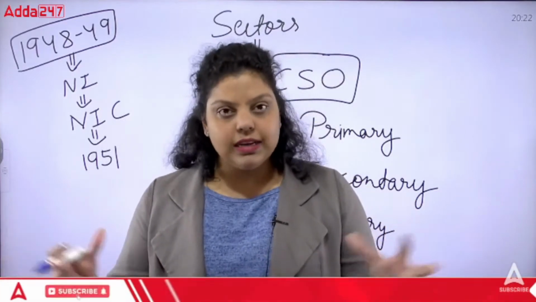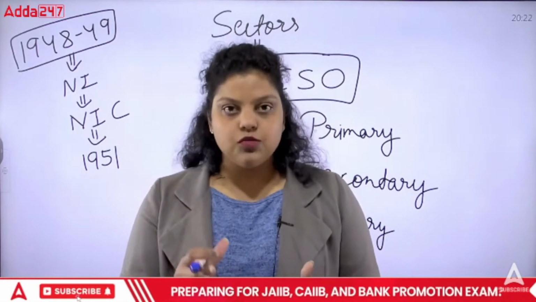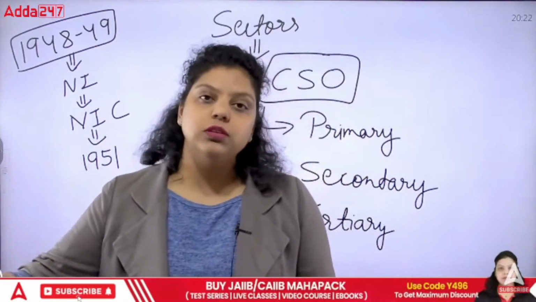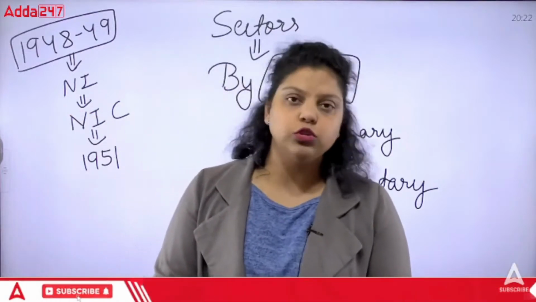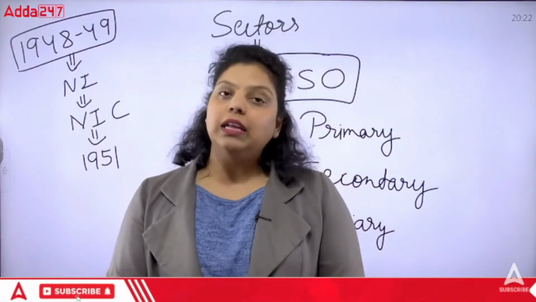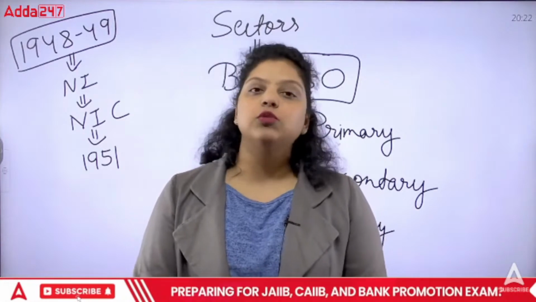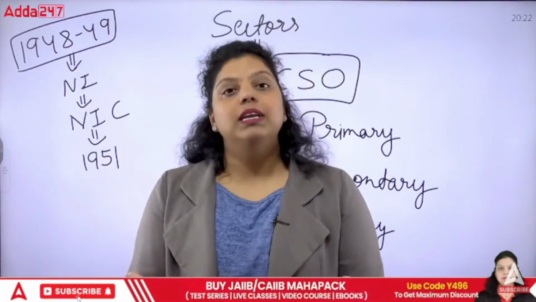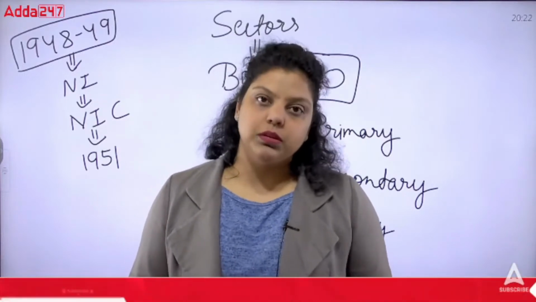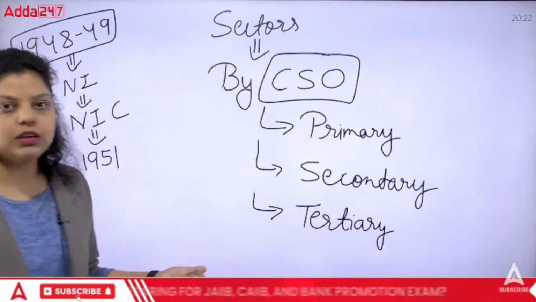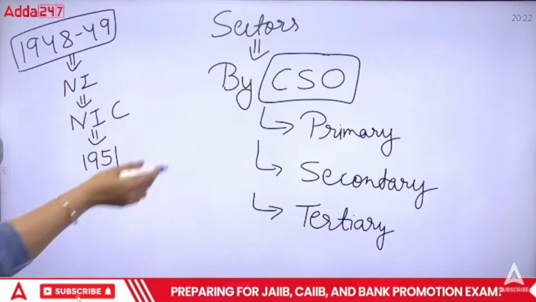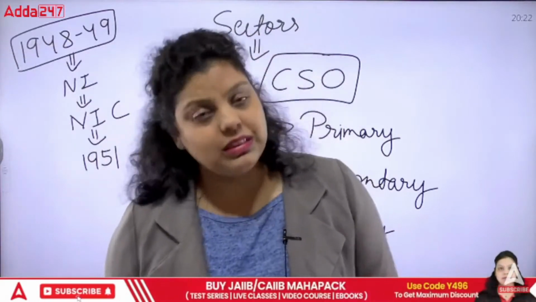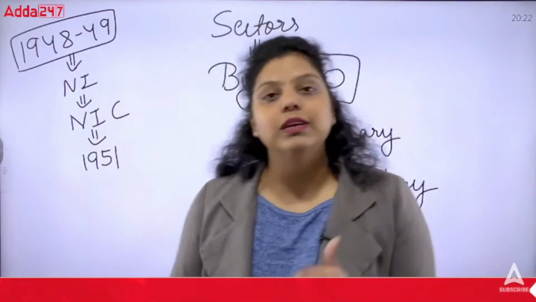In primary, we are collecting the natural resources. In secondary, we are processing the natural resources and converting them into finished goods, or you can call them final goods. And the third one is the tertiary sector, also known as the service sector, in which we are providing invisible services to the people. So these are the sectors that have been divided by the CSO. We are going to discuss only these sectors in today's session.